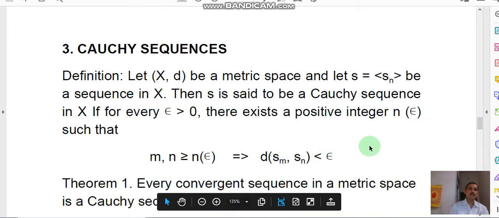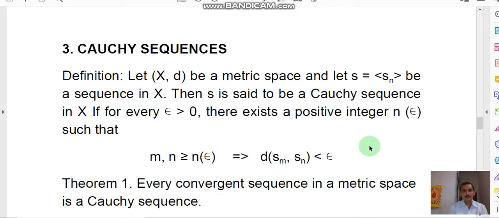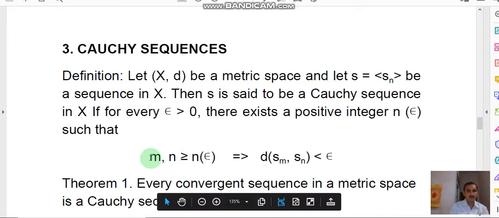So this is the Cauchy sequence: for every epsilon greater than 0 there exists a positive integer n_epsilon for which all integers m, n greater than or equal to n_epsilon imply the distance between the two points Sm and Sn is less than epsilon.